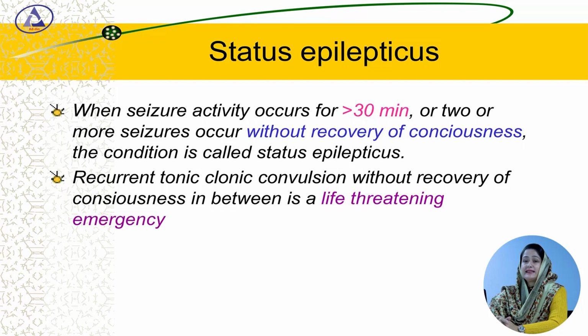Now, what is status epilepticus? When seizure activity occurs for more than 30 minutes, or 2 or more seizures occur without recovery of consciousness of the patient, this condition is considered status epilepticus. Recurrent tonic-clonic convulsion without recovery of consciousness in between is a life-threatening medical emergency.